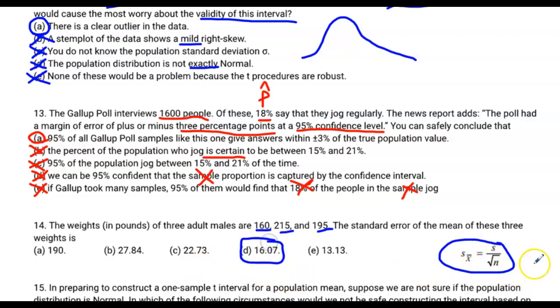What did we do here? We took these 3 values. We found the sample standard deviation by putting them into the calculator and doing stat, calc, 1-var stats to get that sample standard deviation. Then we divided by the square root of 3. Why 3? There's 3 things here and the sample size is 3.